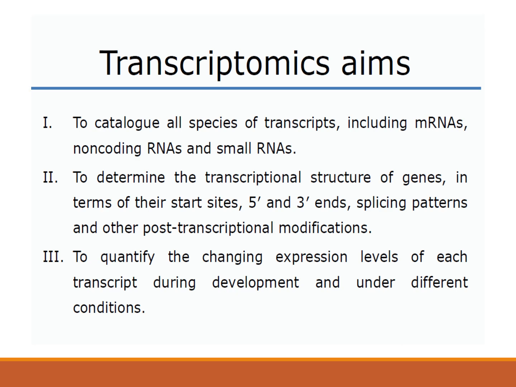Now, the aim of this branch of genetics, that is transcriptomics, is to catalog all species of transcripts, including mRNA, non-coding RNAs, and small RNAs. So, you have to isolate all the different types of RNAs which are produced by the expression of the genes. You have to sequence them, or identify them, and make a catalog of it. Then next is to determine the transcriptional structure of the gene.